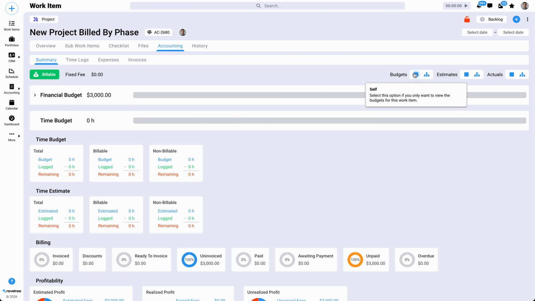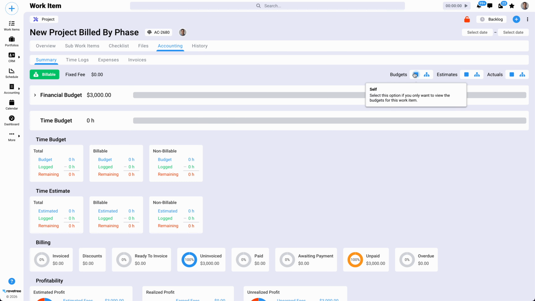Okay, and then here we have self. So we're looking at both. We could turn this off. It's going to give us the same numbers because there are no budgets set to this work item, to the self, which is the project work item. But it's okay to leave that turned on. So we can see, because now we have the roll up, that we have $3,000 because we have 3 phases at $1,000 each. And they were all set.